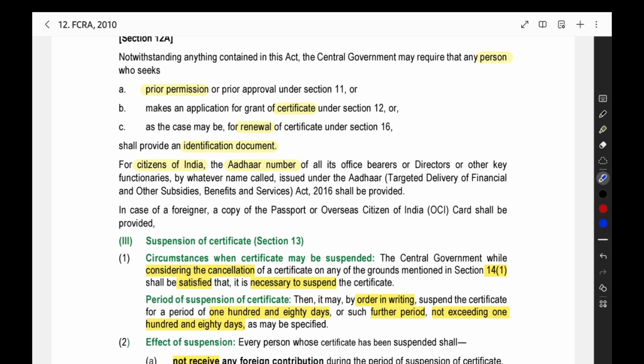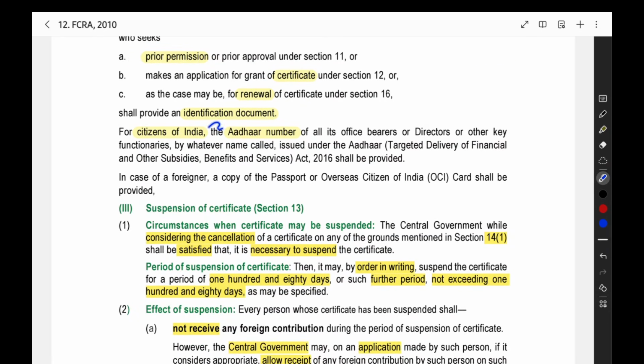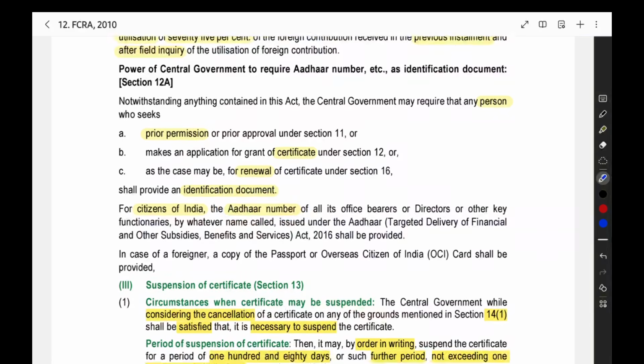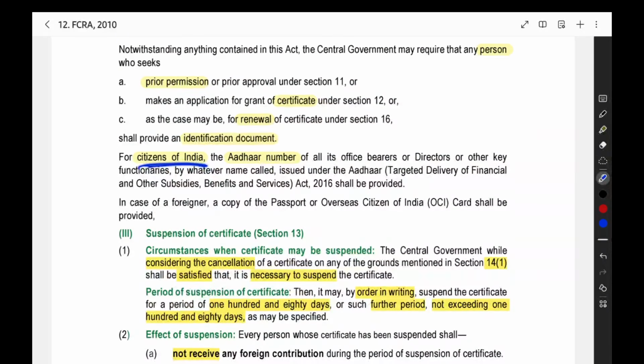And whenever you are making an application for prior permission or registration or renewal of the registration certificate, in that case you have to provide the identification document. For the individual and the directors in a Section 8 company, you have to provide the Aadhaar number. That is the identification document for citizens of India.